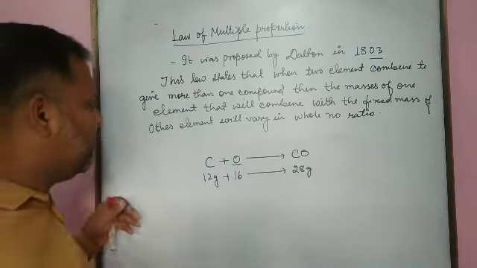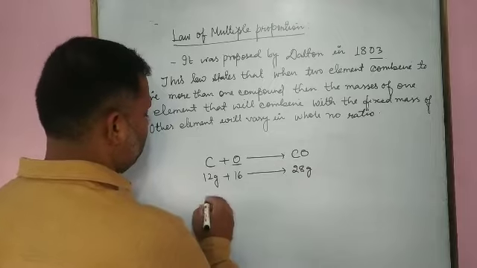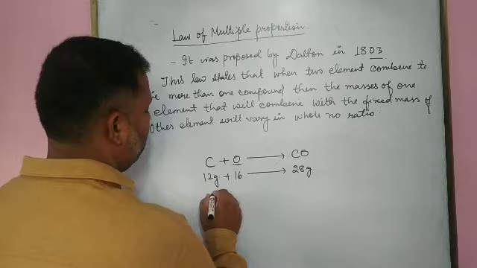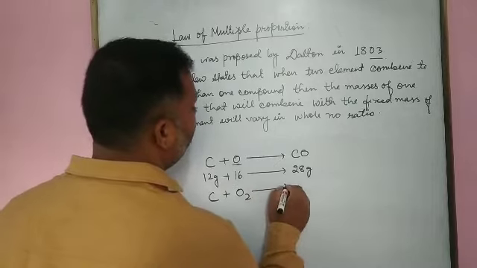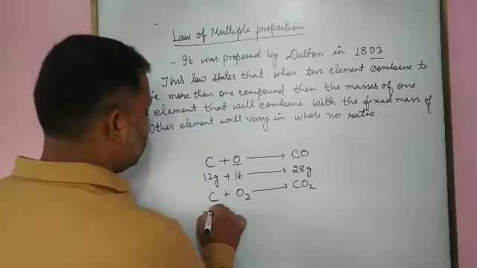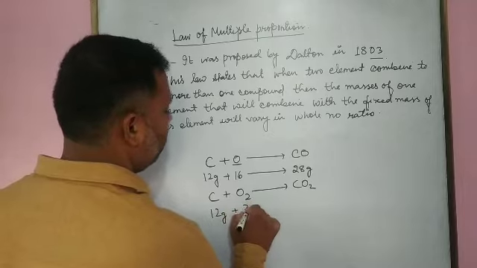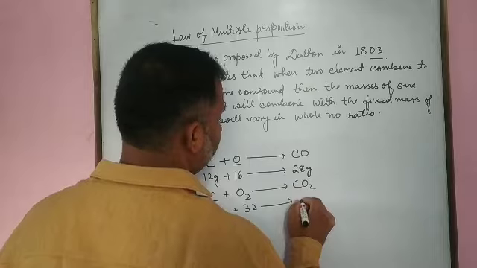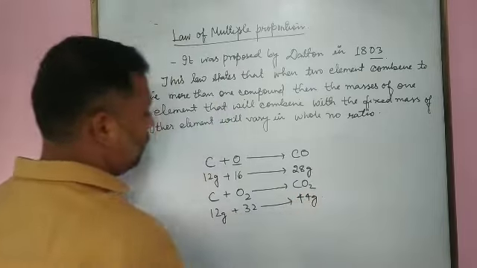Next, when carbon reacts with oxygen, it forms carbon dioxide. Here it is 12 gram and 32 gram, which forms 44 gram of carbon dioxide.